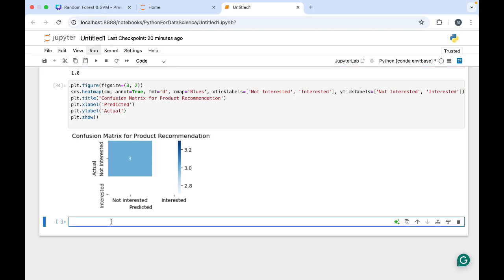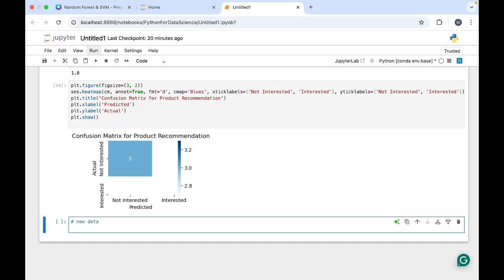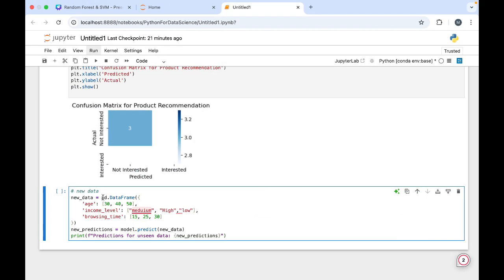Now what we are going to do is test this on new data. Let's pass some different values to it and see if it can perform on that or not. So far so good. What we have done is created a new variable. We were using a data frame, and when we were creating the data, in the data frame we took age, income level and browsing time.